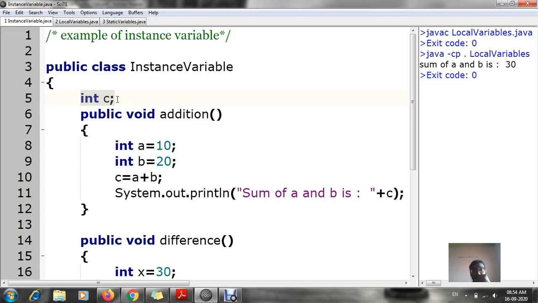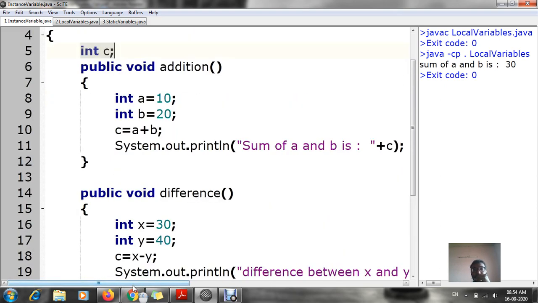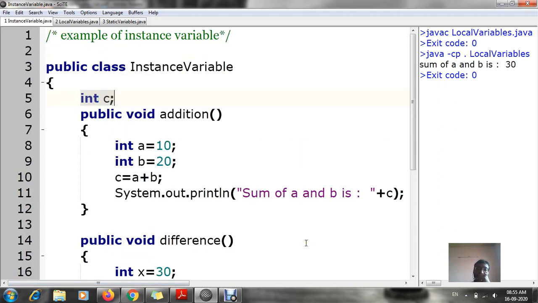Now remember, this C value, that means the value of C will be common for each and every one. How we are going to use that, we are going to study. So after declaring this integer C, that is a variable, you can see public void addition. This is a method.